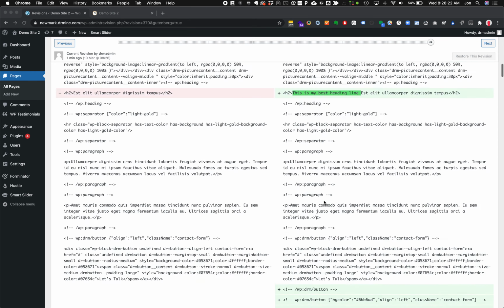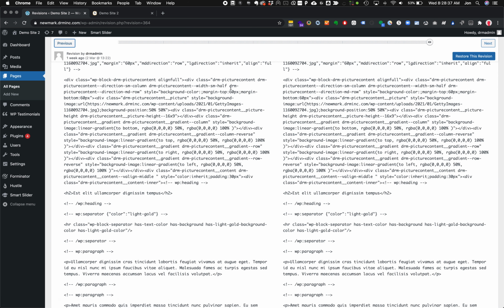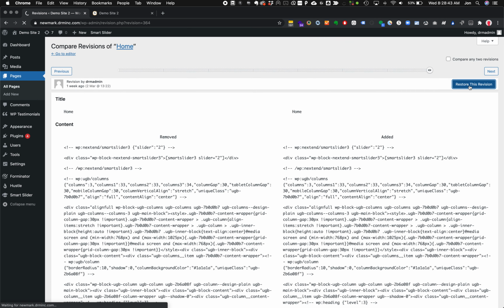But I want to bring your attention to this item right here. We added this line that says, this is my best heading line. The current version has that. The previous version does not. So if I hit this previous button right here, I can click that. It'll go back a version, and that text will no longer be in there. And then I can hit restore this revision. It's now going to take the page back to the version prior to me having made any changes.